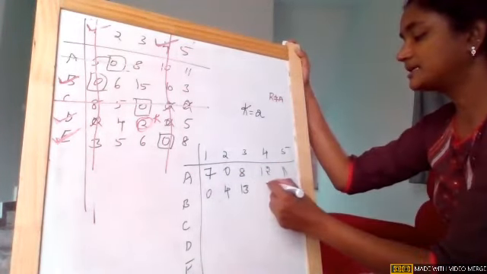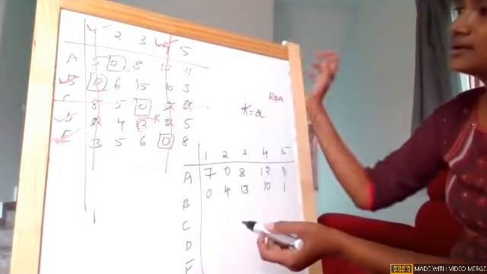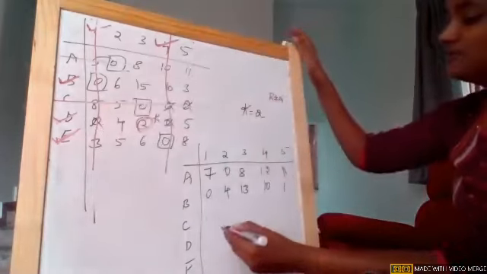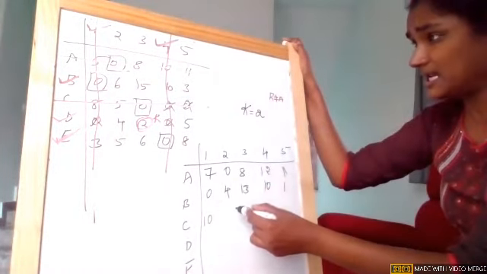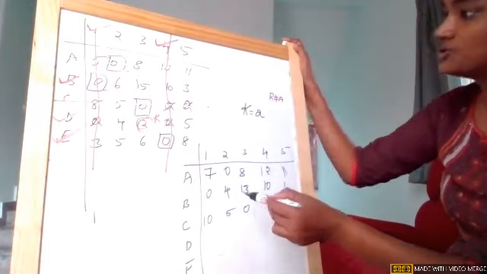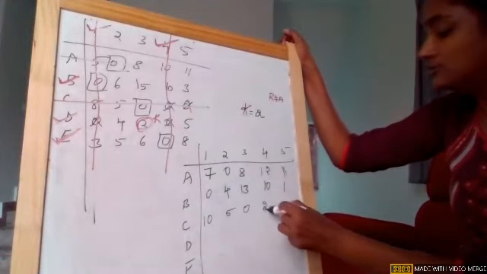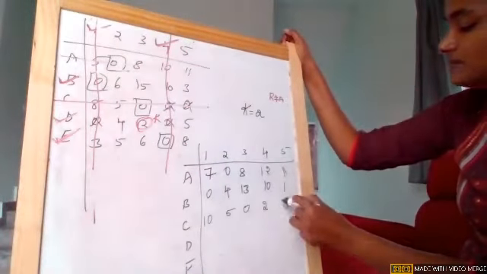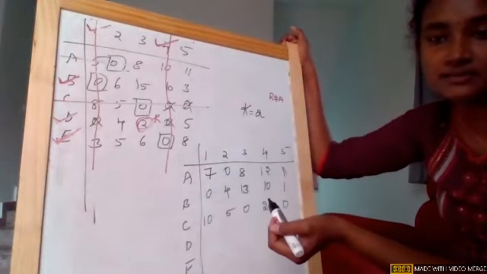10 is covered with a single line, it remains unchanged. 3 minus 2, it is 1. Come to the third row. 8 is covered with two lines, so 8 plus 2, it is 10. 5 is covered with a single line, so no change, 5. 0 is also no change. The next 0 is covered by two lines, so add 2, and the 0 will also remain unchanged. Girls, are you getting me, how I am writing these values?